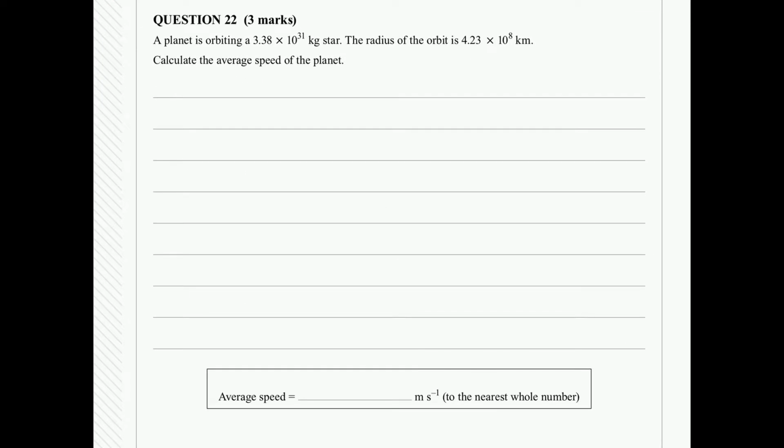All right, so question 22. I'm going to highlight as we go through. So a planet is orbiting a 3.38 times 10 to the 31 kilogram star. The radius of the orbit is 4.23 times 10 to the 8 kilometers. Calculate the average speed of the planet.